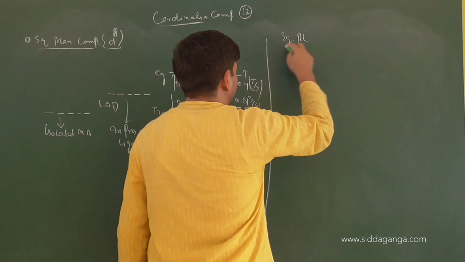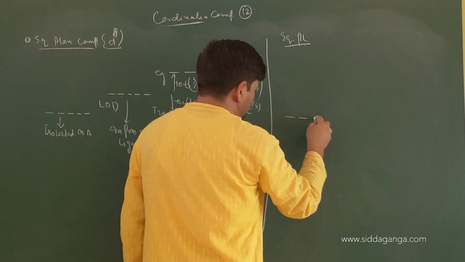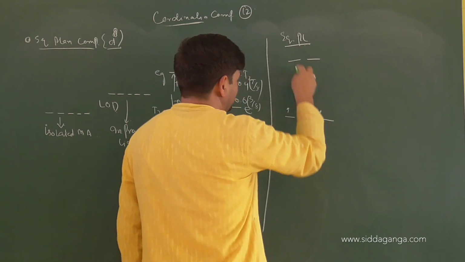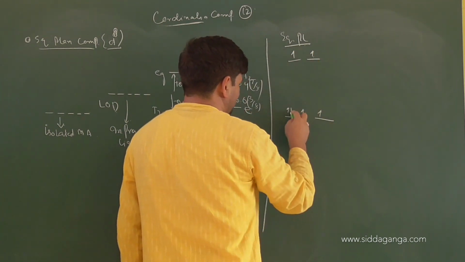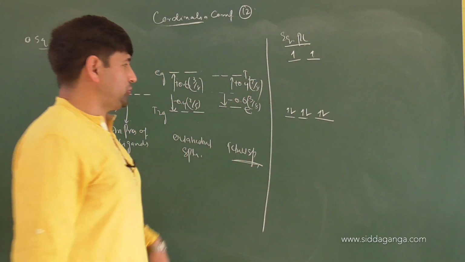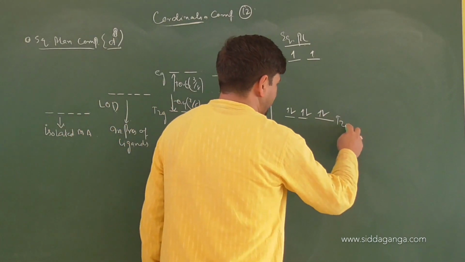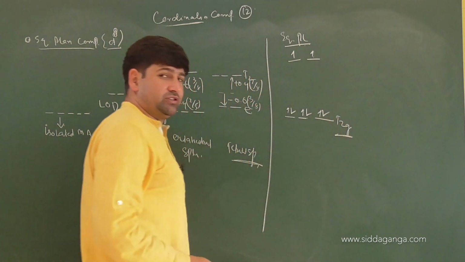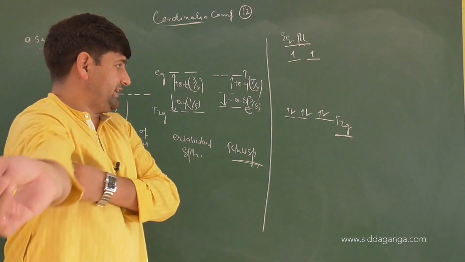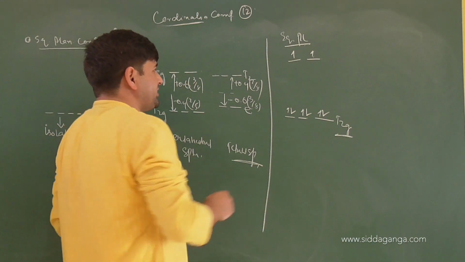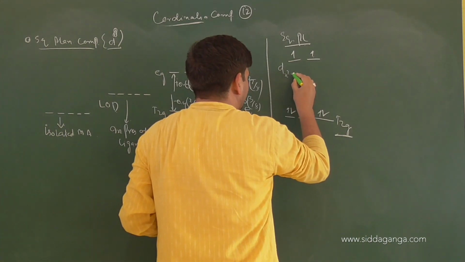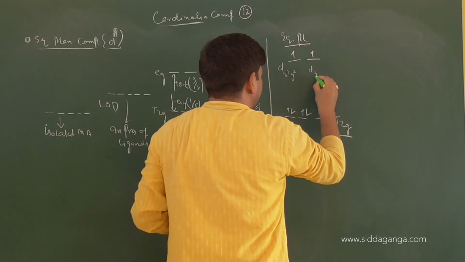Square planar. Now 1, 2, 3, 4, 5, 6, 7, 8. Anyhow, in d8 configuration you will have the t2g set completely filled. Even if pairing is occurring, the t2g set is completely filled. Right, very good. Now in the eg set, you have 2 electrons. This is dx square y square and this is dz square.